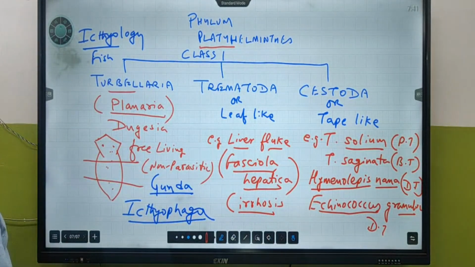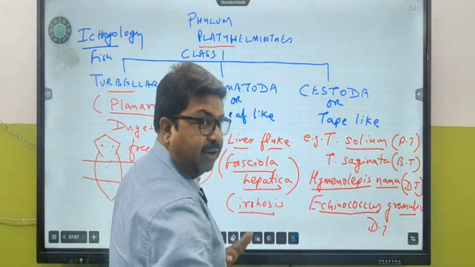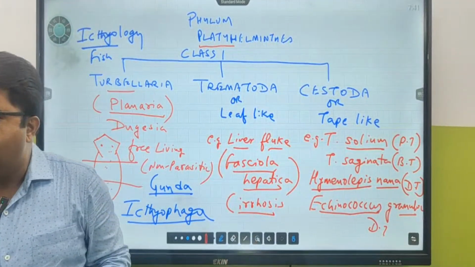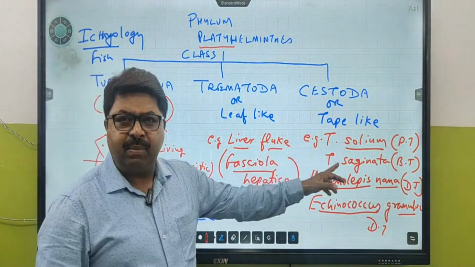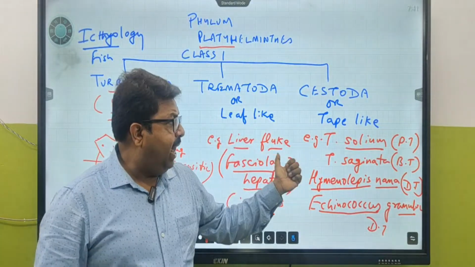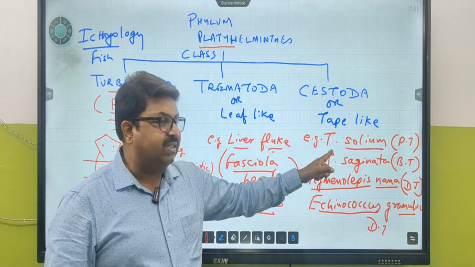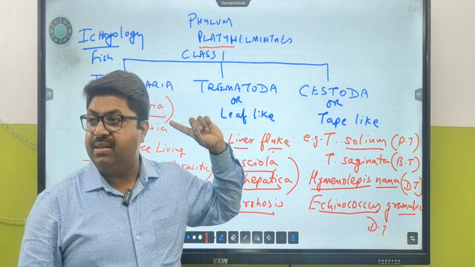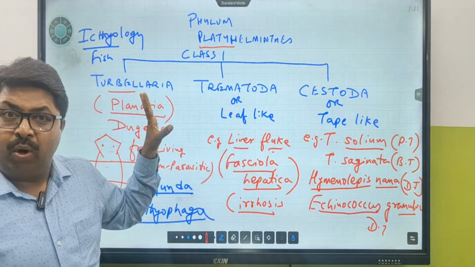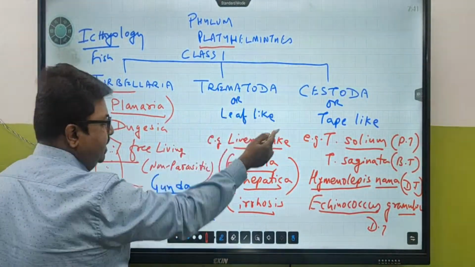Now in these two, what is common? Both of them are parasites, and these are non-parasites. But mind you one thing, they are free living and they have got cephalization. Both of them have got cephalization, but these are not having cephalization, no head formation. So that is why they are put into different classes.